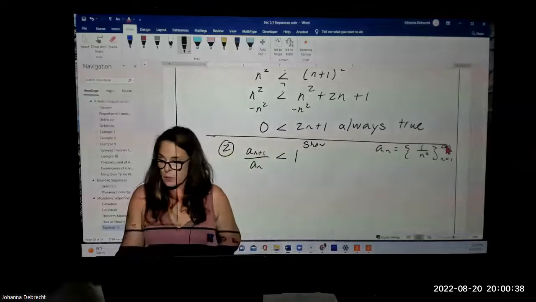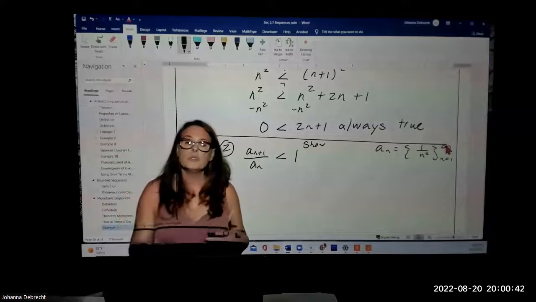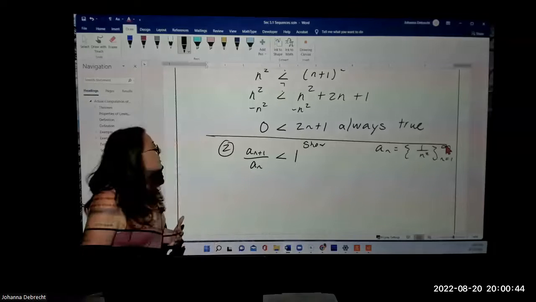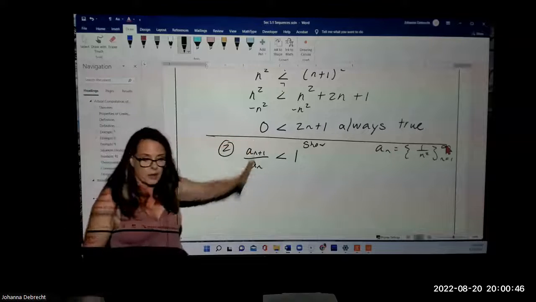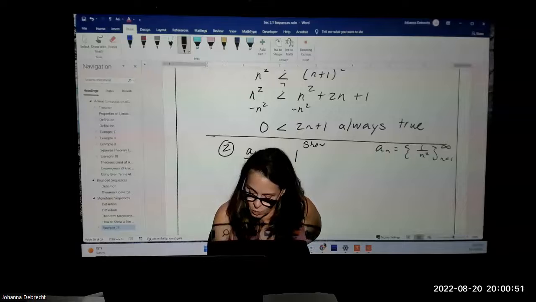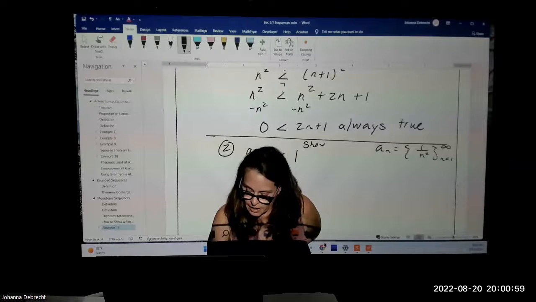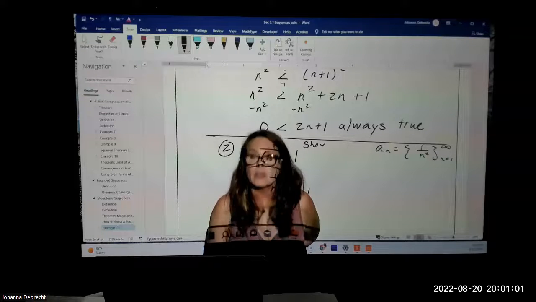So the next thing that we want to do is use the formulas for a sub n plus 1 and a sub n, just like we did up above. So the formula that we have here is going to be 1 over quantity n plus 1 squared, that's a sub n plus 1, and a sub n is 1 over n squared, and I'm trying to prove that it's less than 1.